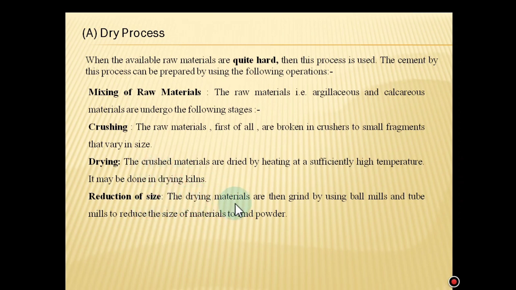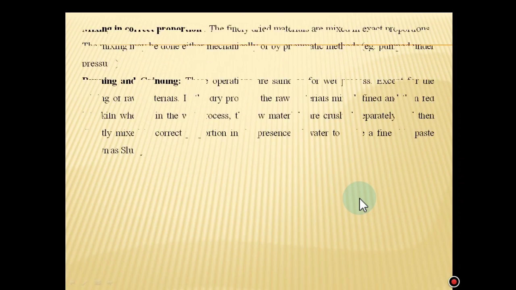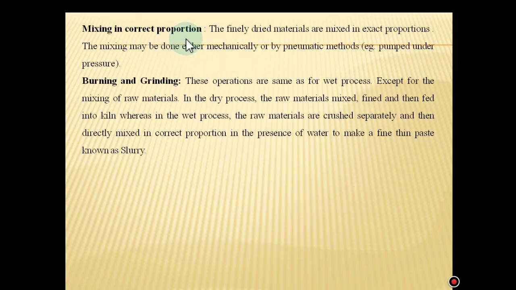Reduction of size. The dried materials are then ground using ball mills and tube mills to reduce the size of materials to fine powder. Mixing in correct proportion. The finely dried materials are mixed in exact proportions. The mixing may be done either mechanically or by pneumatic methods, that is pumped under pressure.